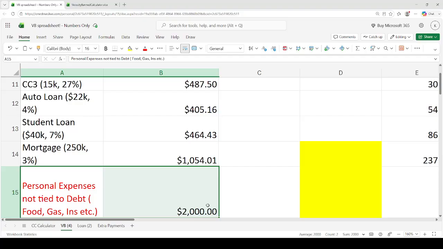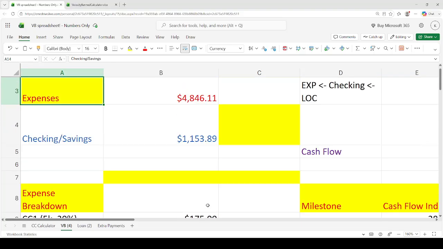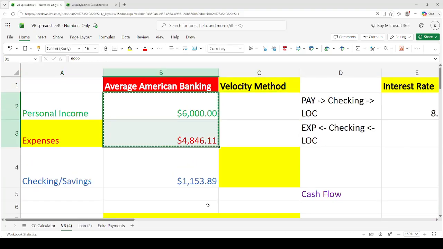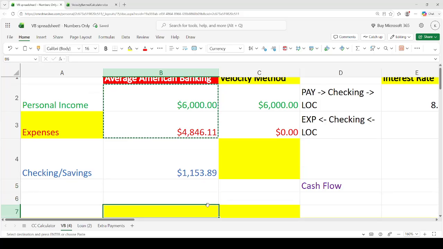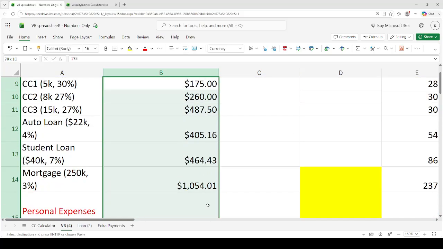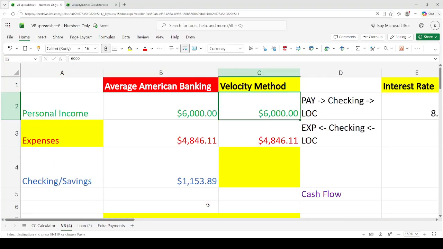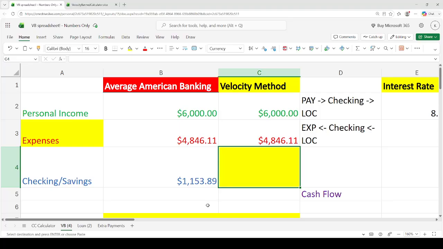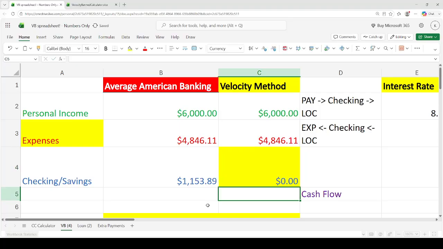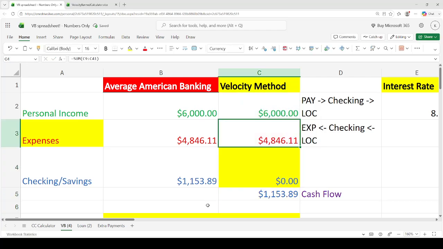And we just combine them into one line item that we would think we would pay per month on average, right? And so what we're going to do here in the velocity method is assume that we have the same income, same expenses, but we're going to do something crazy. Okay. And what is that one crazy thing? It is to not save money and put it into something called a line of credit. So really the only difference between the left side and the right side is on the left side, your checking account is the final destination of your money. And on the right side, it's called a line of credit.